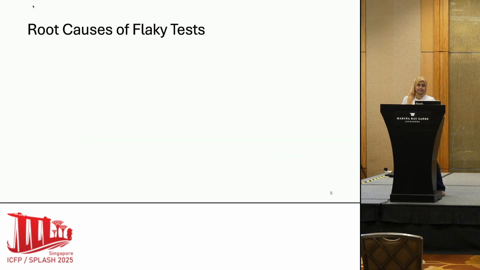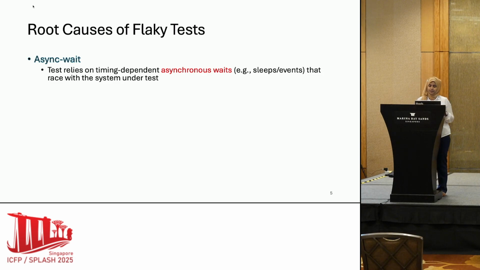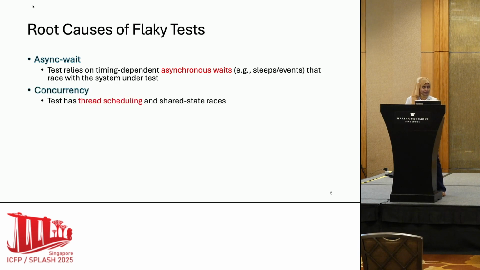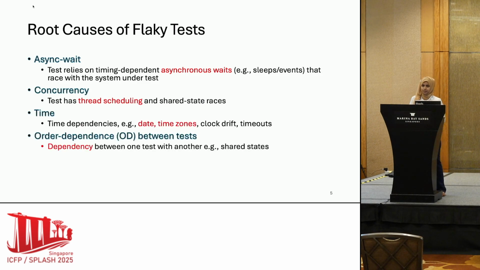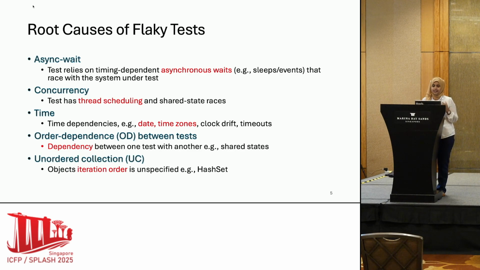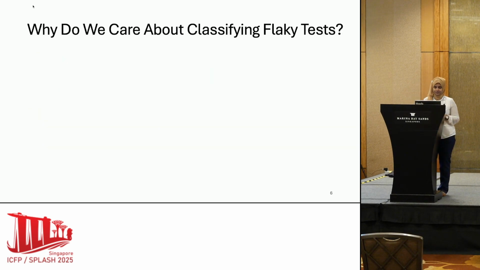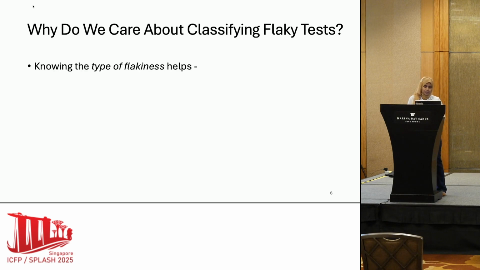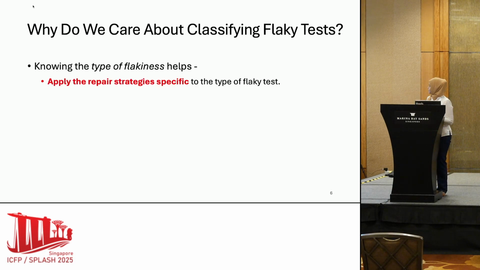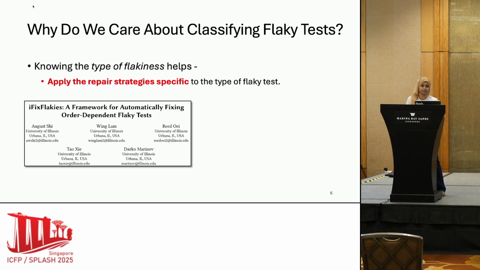So what makes a test flaky? There may be different reasons why a test is flaky. For example, async await can be one of the reasons. Concurrency, time, order dependence between the tests, and unordered collections are root causes why a test is flaky. Now the question is, why do we care about knowing the root cause of a flaky test? It is important because we can directly apply repair strategies to that type of Flaky test. Prior studies show that to repair any specific category of Flaky test, we first need to know the category of the Flaky test.